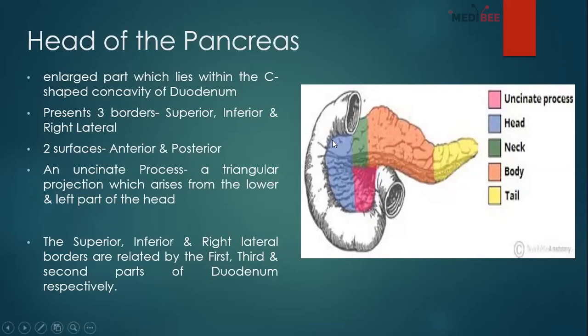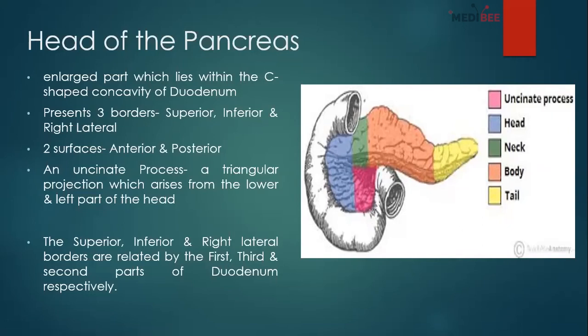If you can see my cursor moving, along the first part, this is our superior border, along the third part, this is the inferior border, and along the second part of the duodenum, this is the right lateral border. So these are three borders: superior, right lateral, and inferior. And there are two surfaces.